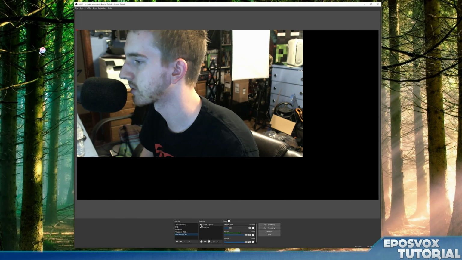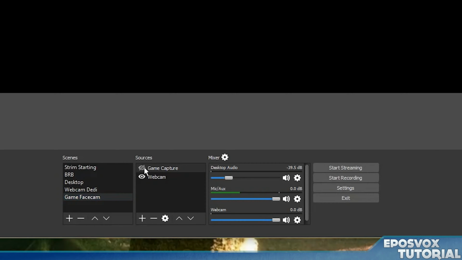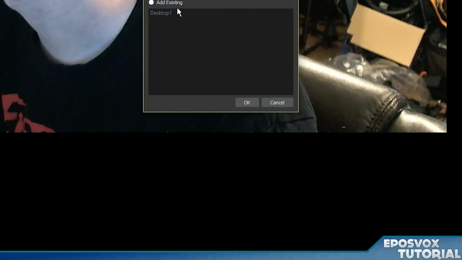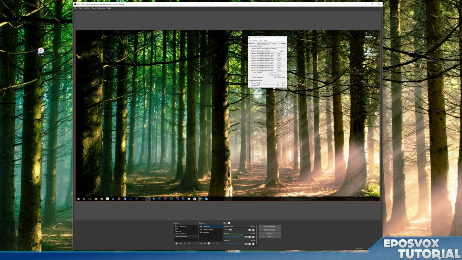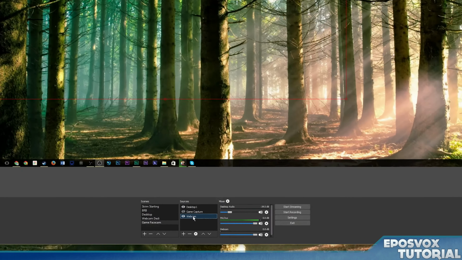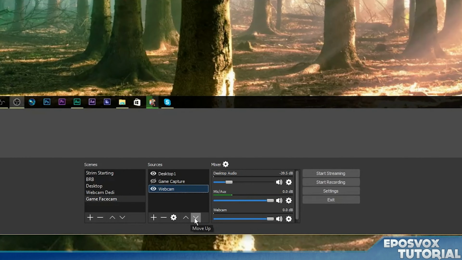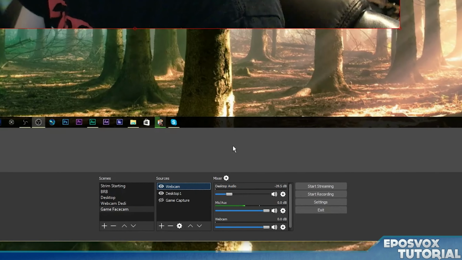So I'm under my sources here. I'm going to click this little eyeball icon to turn that off so you don't see it. And then I'm going to go ahead and add another desktop capture for the sake of this video. So display capture, add existing, desktop 1. All right, now you see that my game, or my desktop here, is over top of my webcam. So here, if I choose webcam and use these arrows, I can move it up and down. So I'll move the webcam up on top of this.